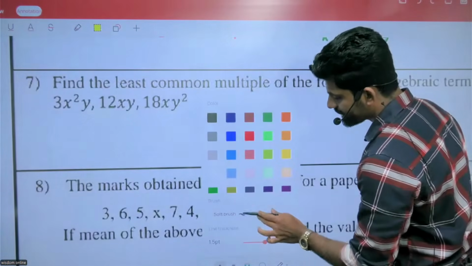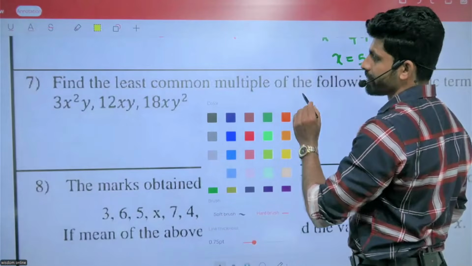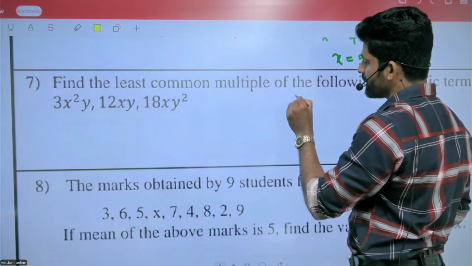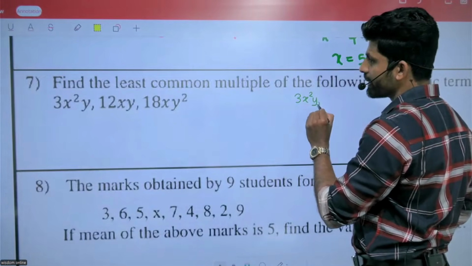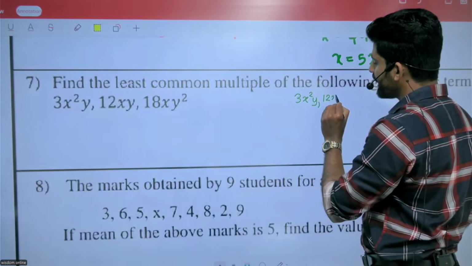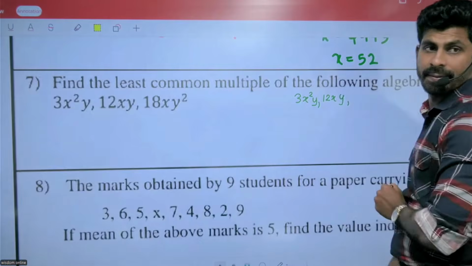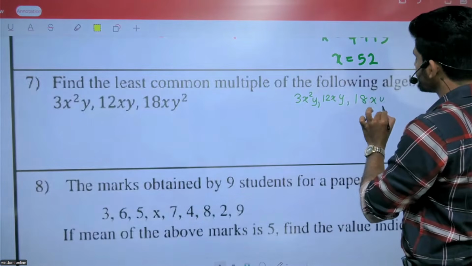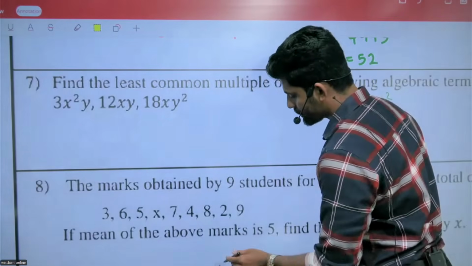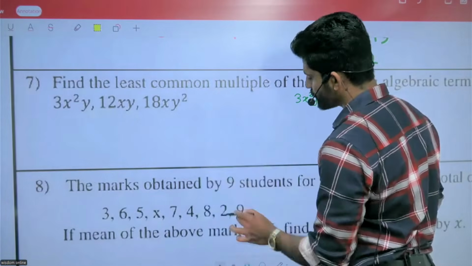Right. I'm going to adjust the pencil. 3x squared y, 12xy, 18xy squared. So I'm going to divide by 2.